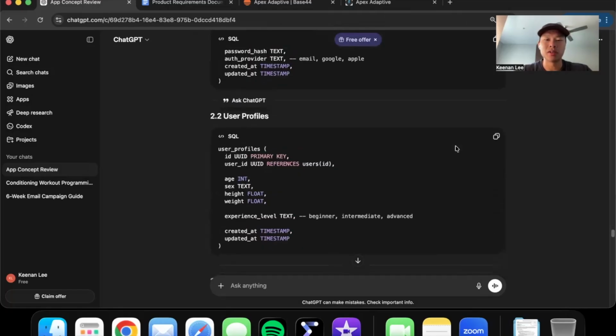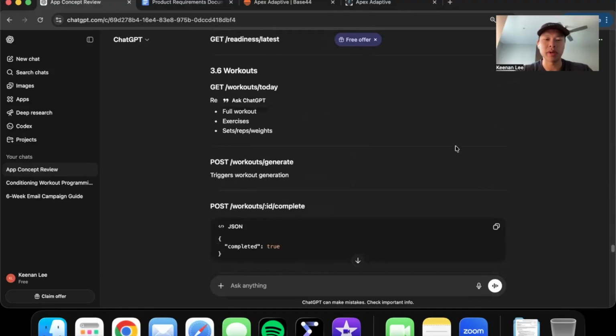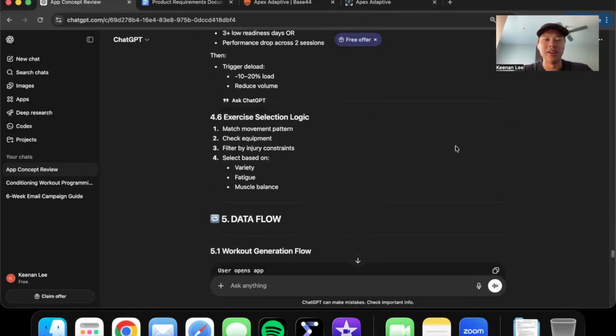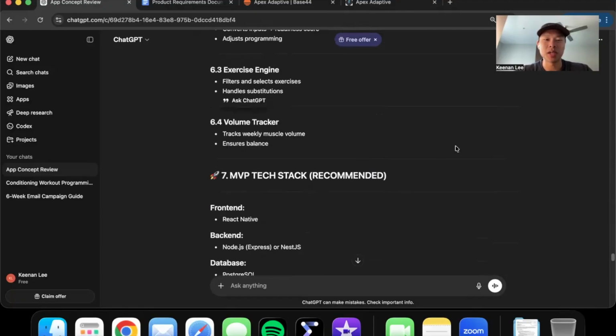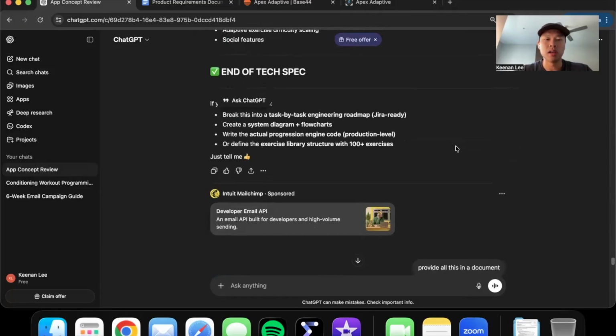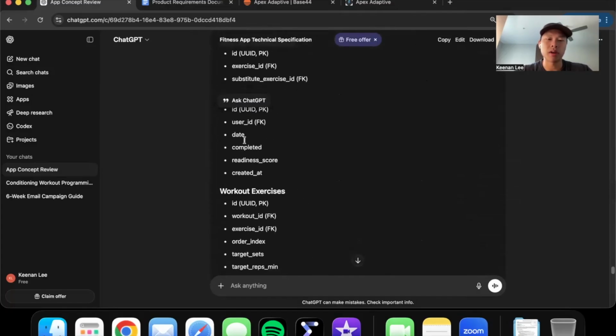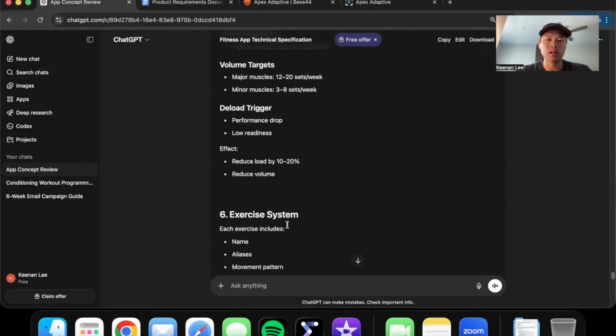It gave me the architecture of all the coding, whatever. I do not understand any of this, but that's the beauty of AI. They basically gave me code for every single part of the app. And same thing here, I provided everything in the document. They provided all the different types of code in the document.